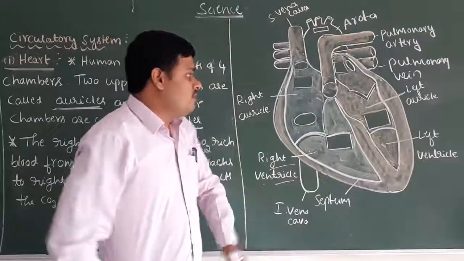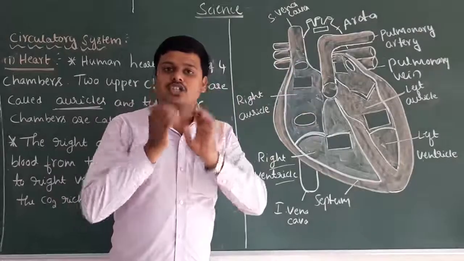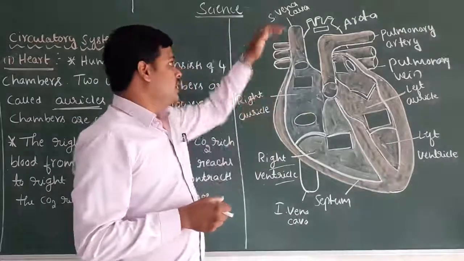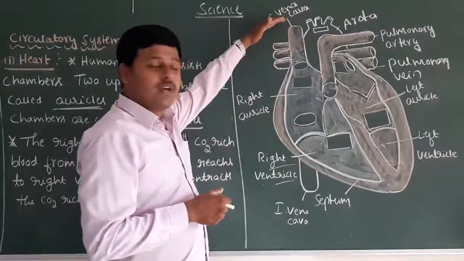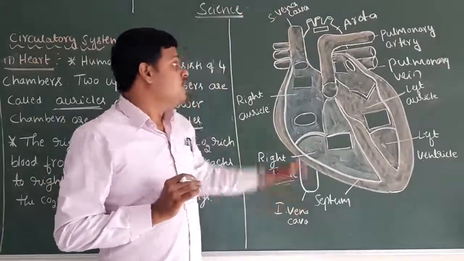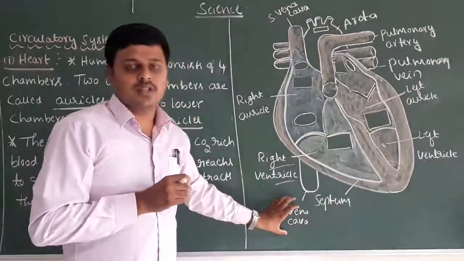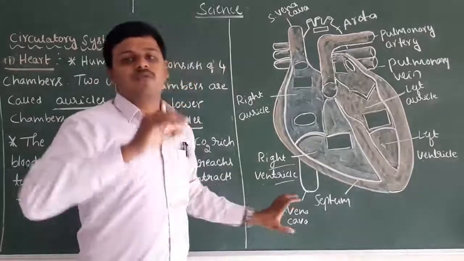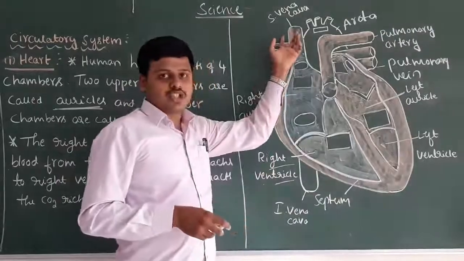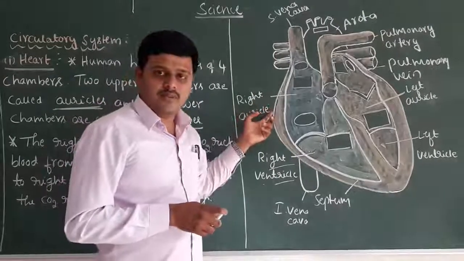Understand? Once again I am going to explain this concept. The deoxygenated blood present in our body reaches the heart by the help of the superior vena cava and inferior vena cava, which collect the deoxygenated blood from the entire body. After that, the deoxygenated blood reaches the right auricle. So in the right auricle, what happens?